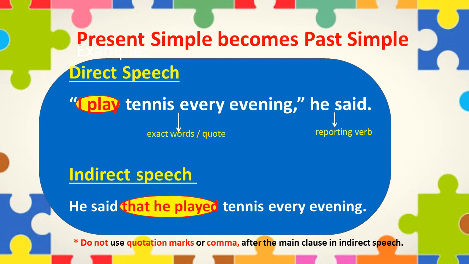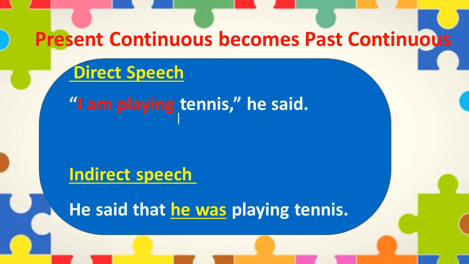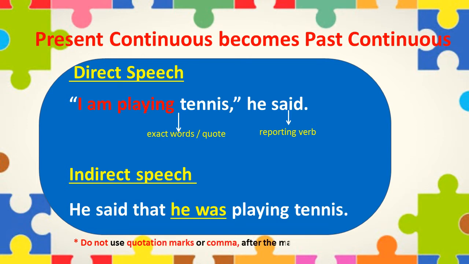Next, we will change present continuous to past continuous. The sentence in direct speech is, "I am playing tennis," he said. In indirect, it will become, "He said that he was playing tennis."